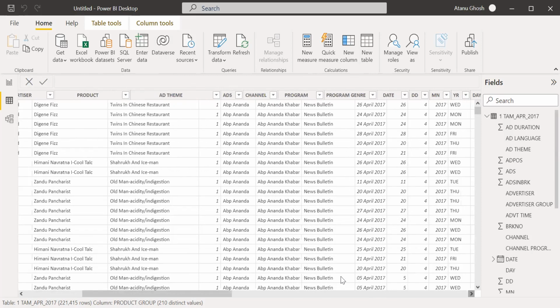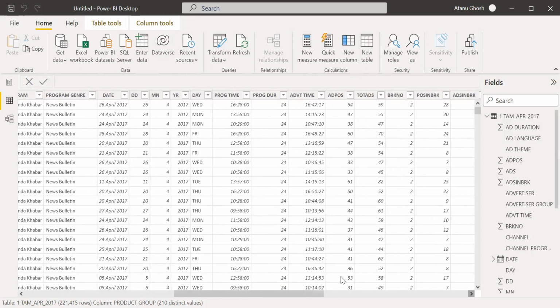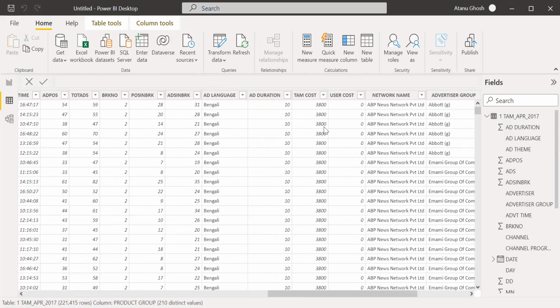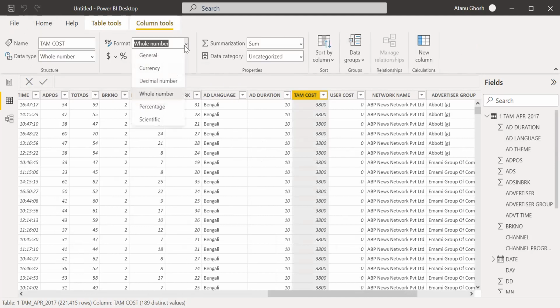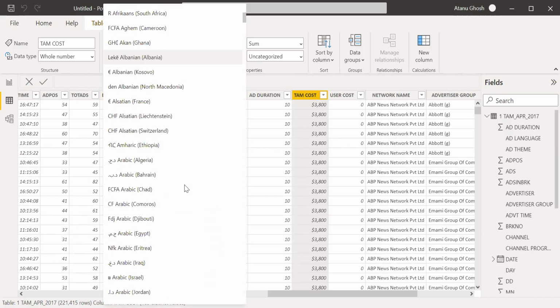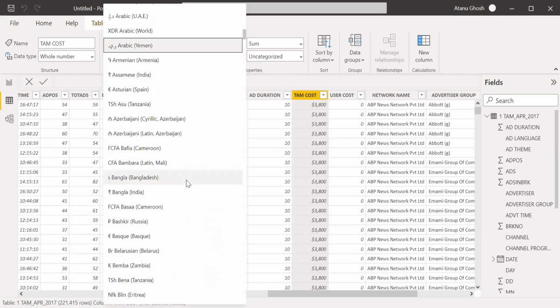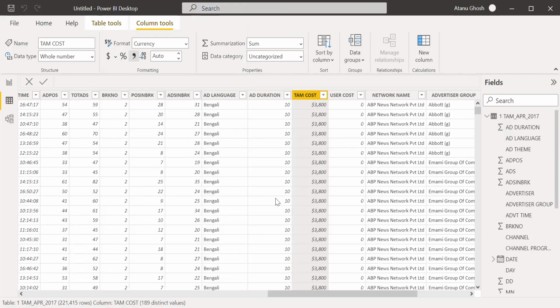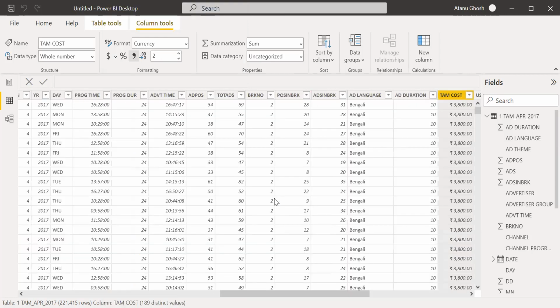Okay, so what we are going to do is we are going to first change this TAM cost into currency. So we'll make this currency, and not dollar, we'll make this INR. So this is INR done.